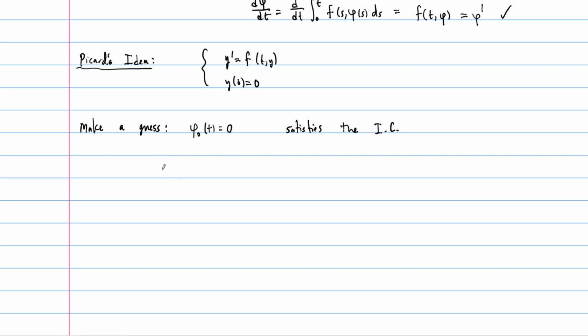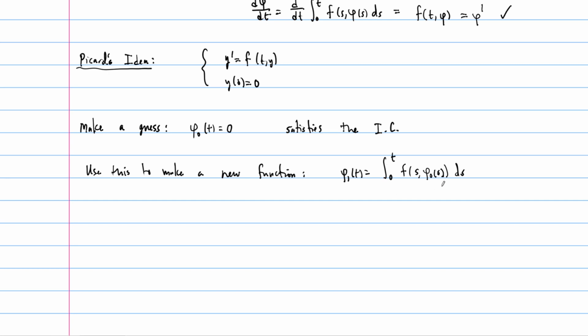So what we can do is the following. We can make a new function, using the integral equation method that we just looked at above, right? So we'll say phi 1 of t is going to equal the integral from 0 to t of f of t with phi naught, which happens to be 0, but I'm going to write it as phi naught of t, with the previous one, right? But I need my integration variables here, so this should be s or u or something.